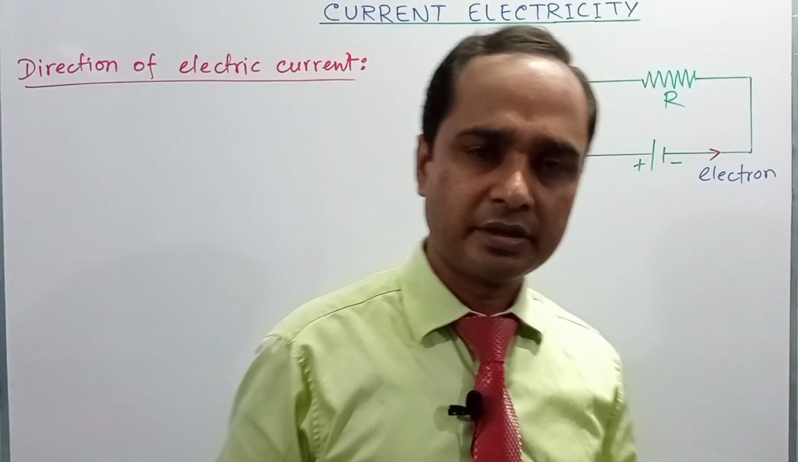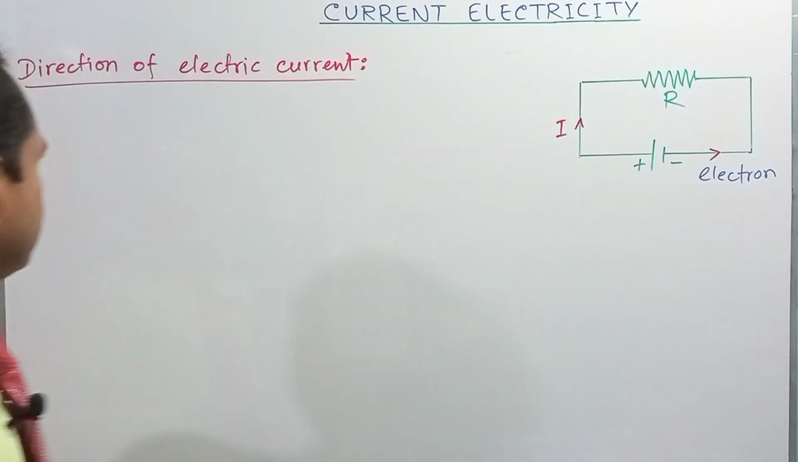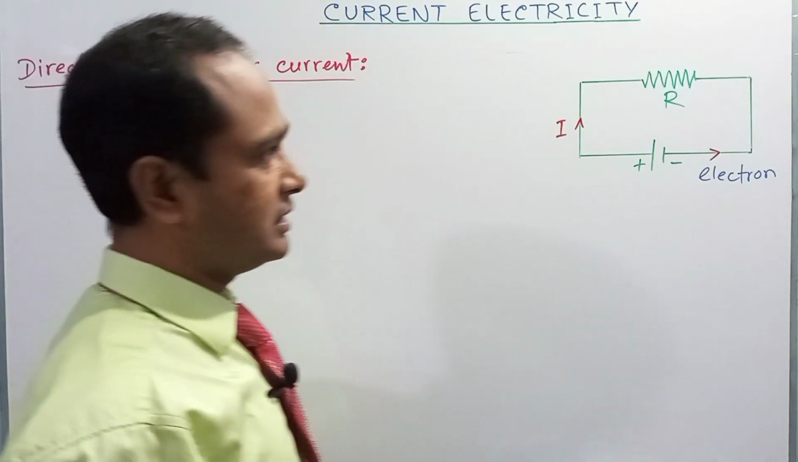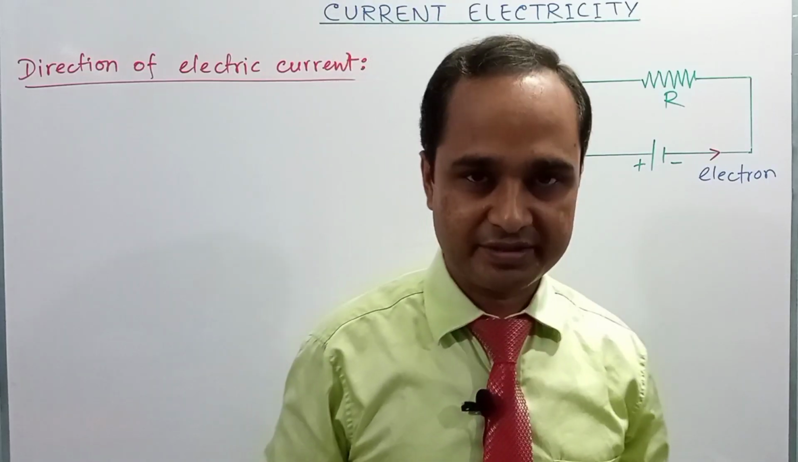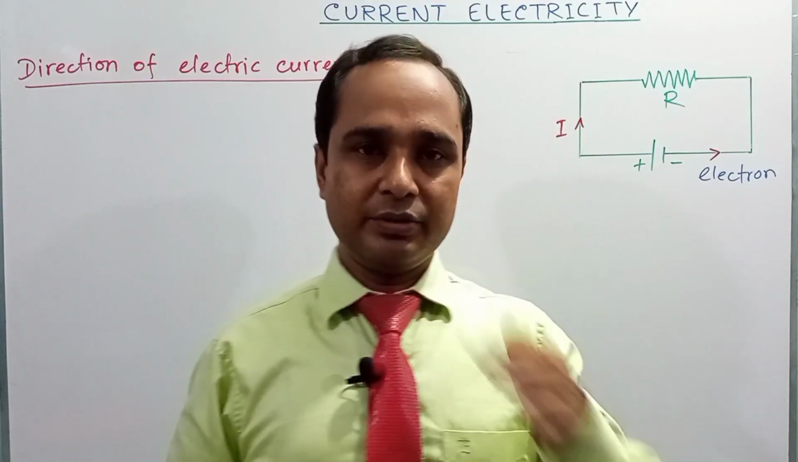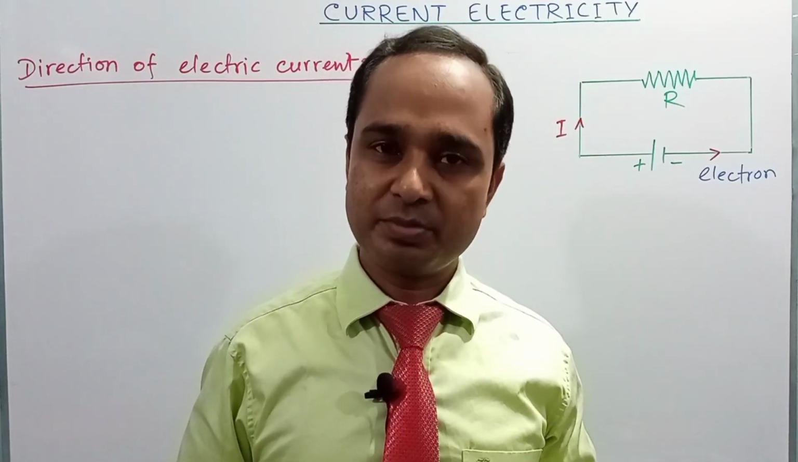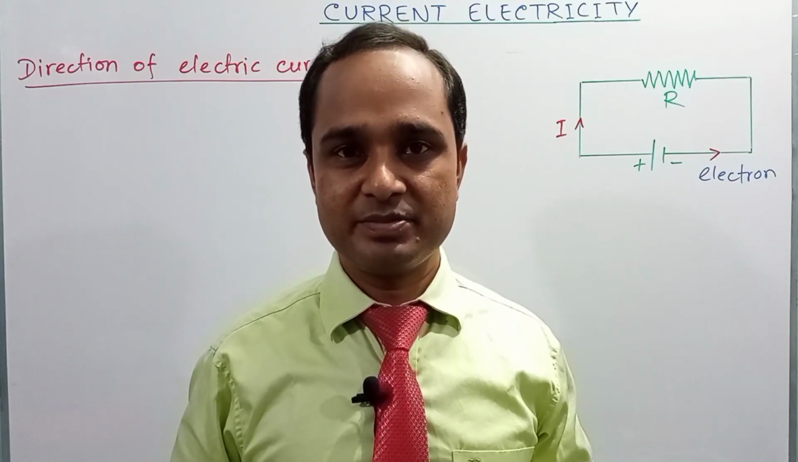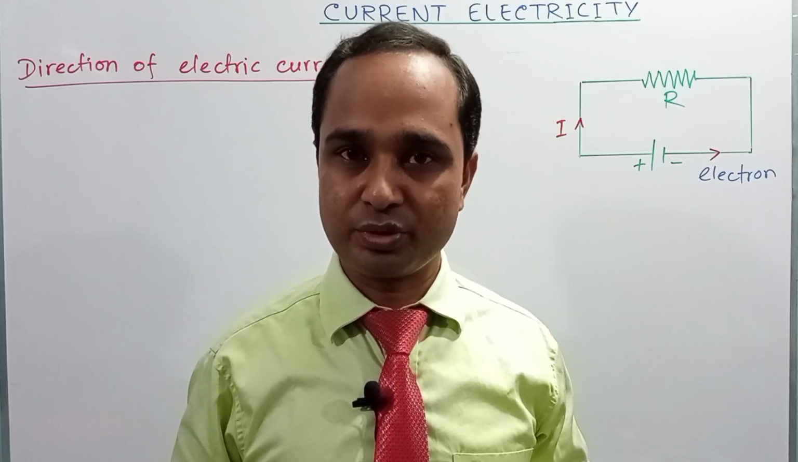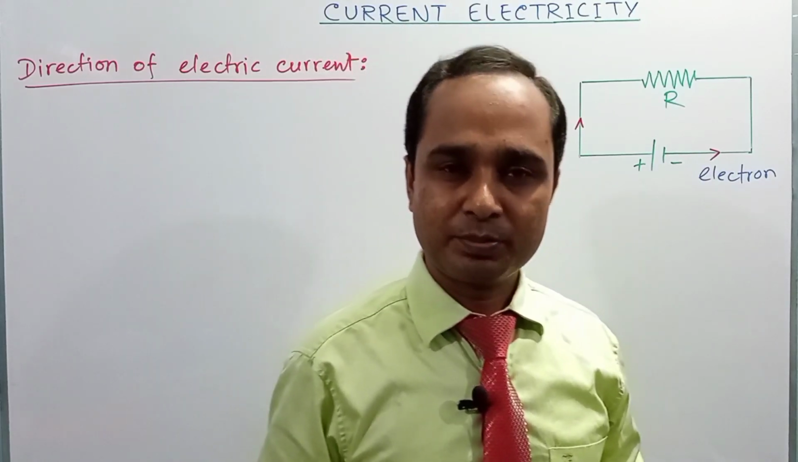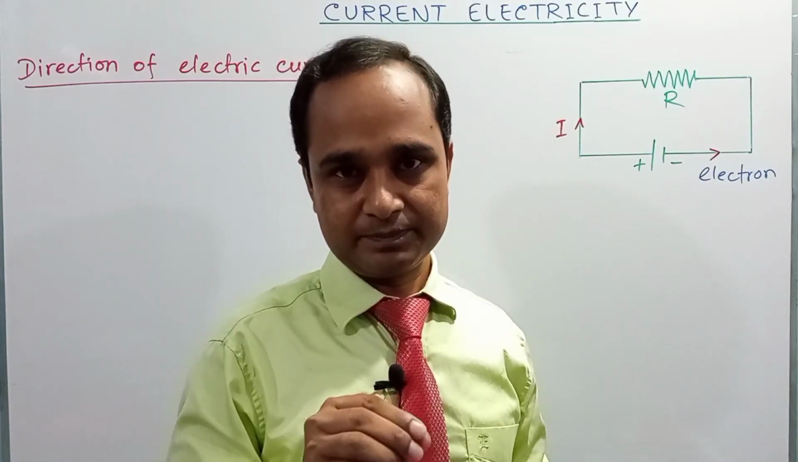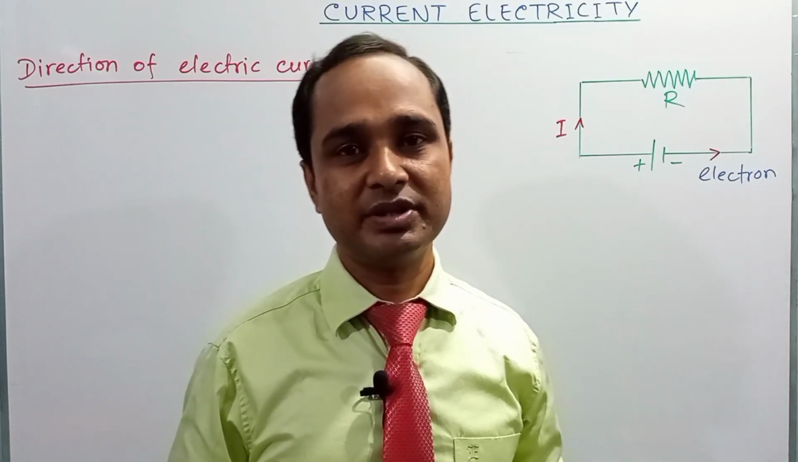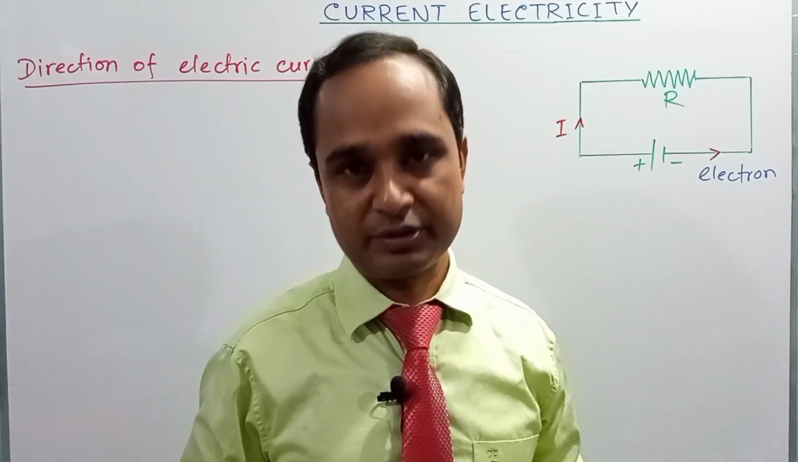Dear student, now we are going to see the direction of electric current. You know, the electric current is the flow of charge. So, you know about the two types of charge, one is positive charge, another is negative charge, right? Positive charge means the charge of the proton. You know, in an atom the proton remains in the nucleus, but the charge of the electron is negative charge, and electrons remain in the outermost shell of the atom.